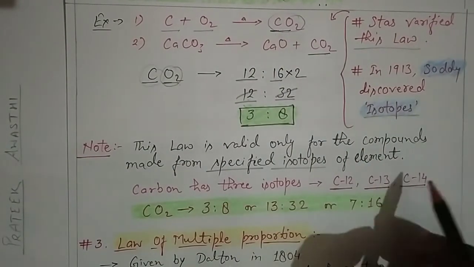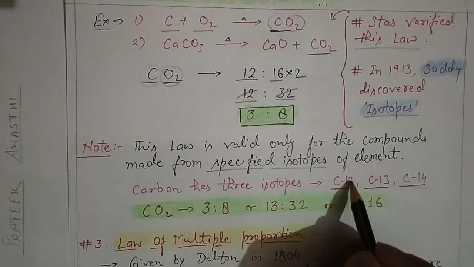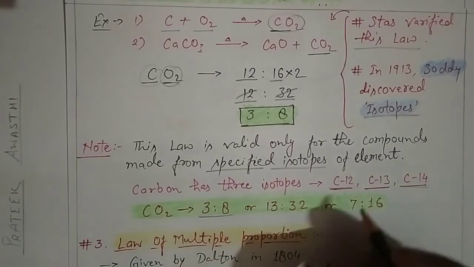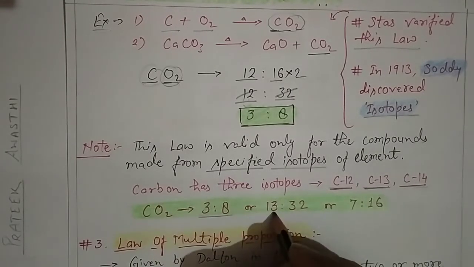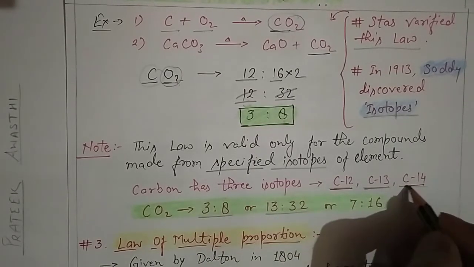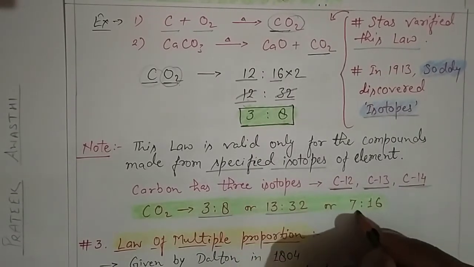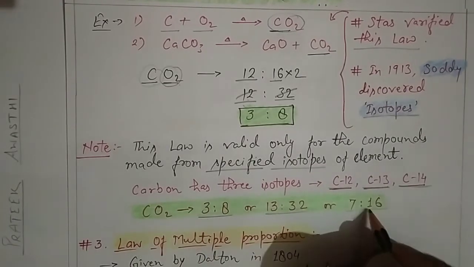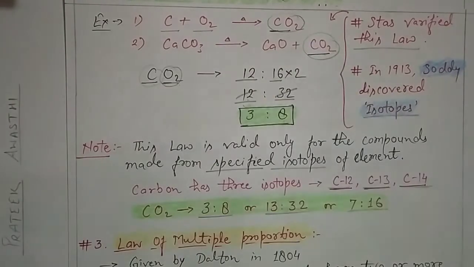For carbon 12 the mass ratio is 3:8. For carbon 13, the mass ratio is 13:32. For carbon 14, the mass ratio is 7:16.